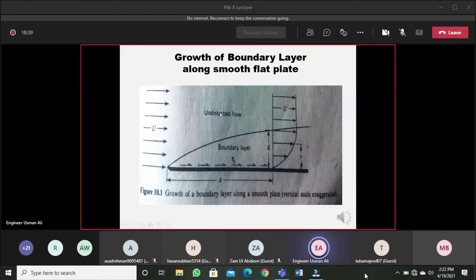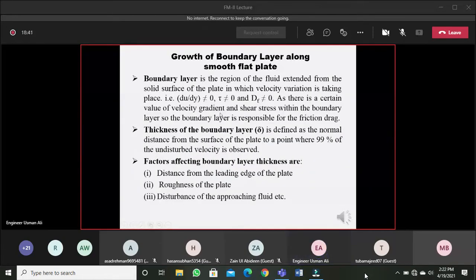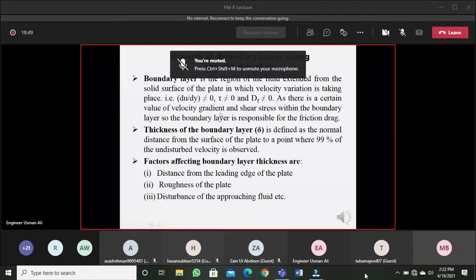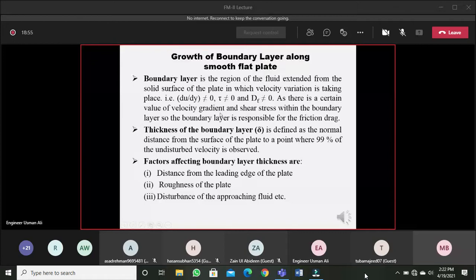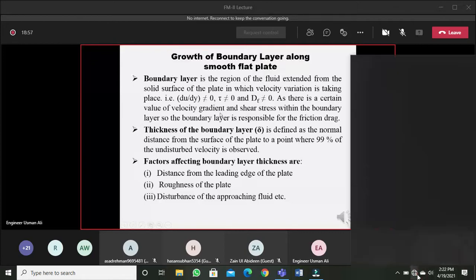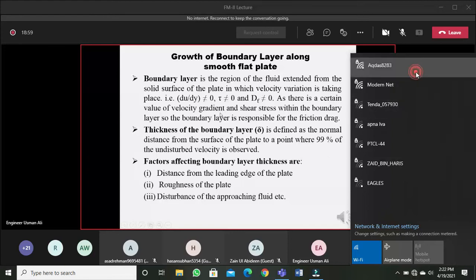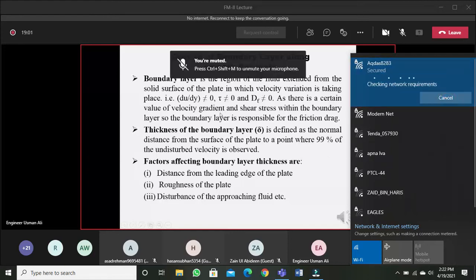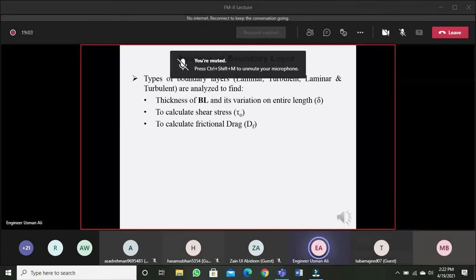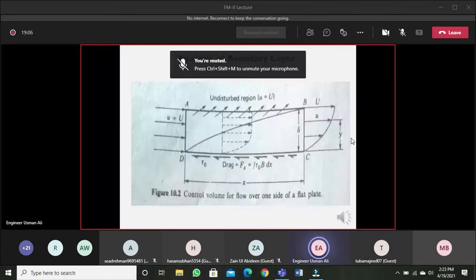So we discussed this thing, and laminar and turbulent, that is delta.